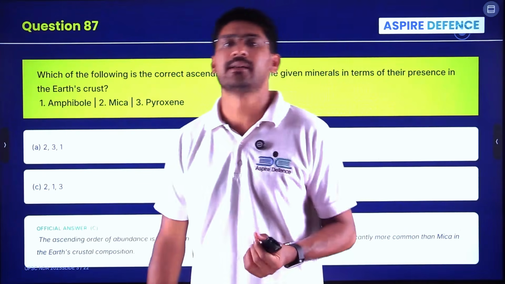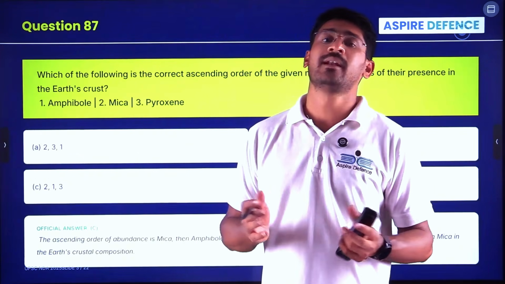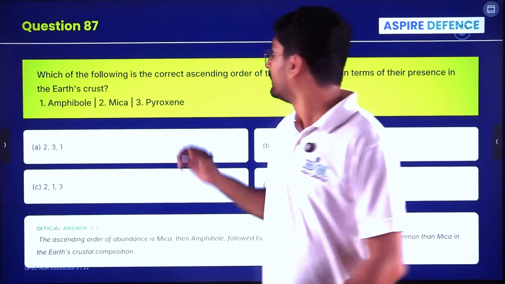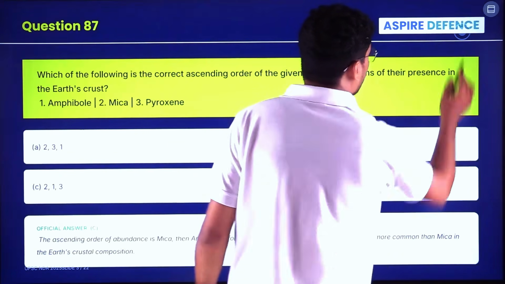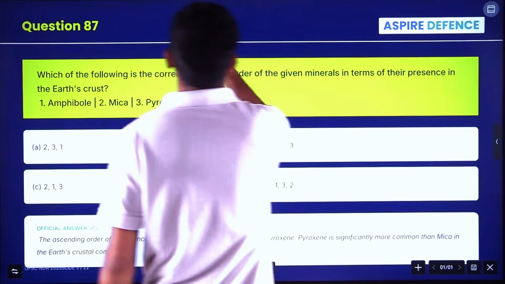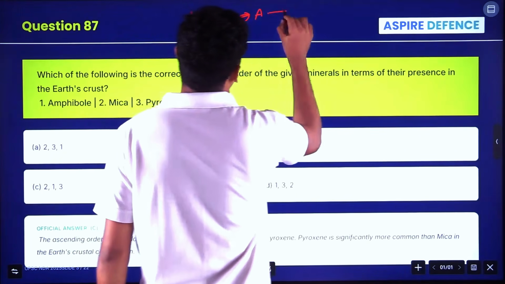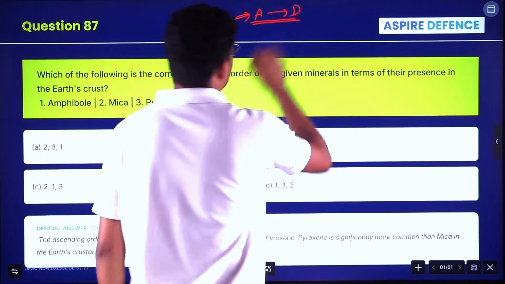Likewise, they can ask with respect to the atmosphere, the gases also, and water also. Next important topic is important gases. They can ask ascending to descending or descending to ascending.